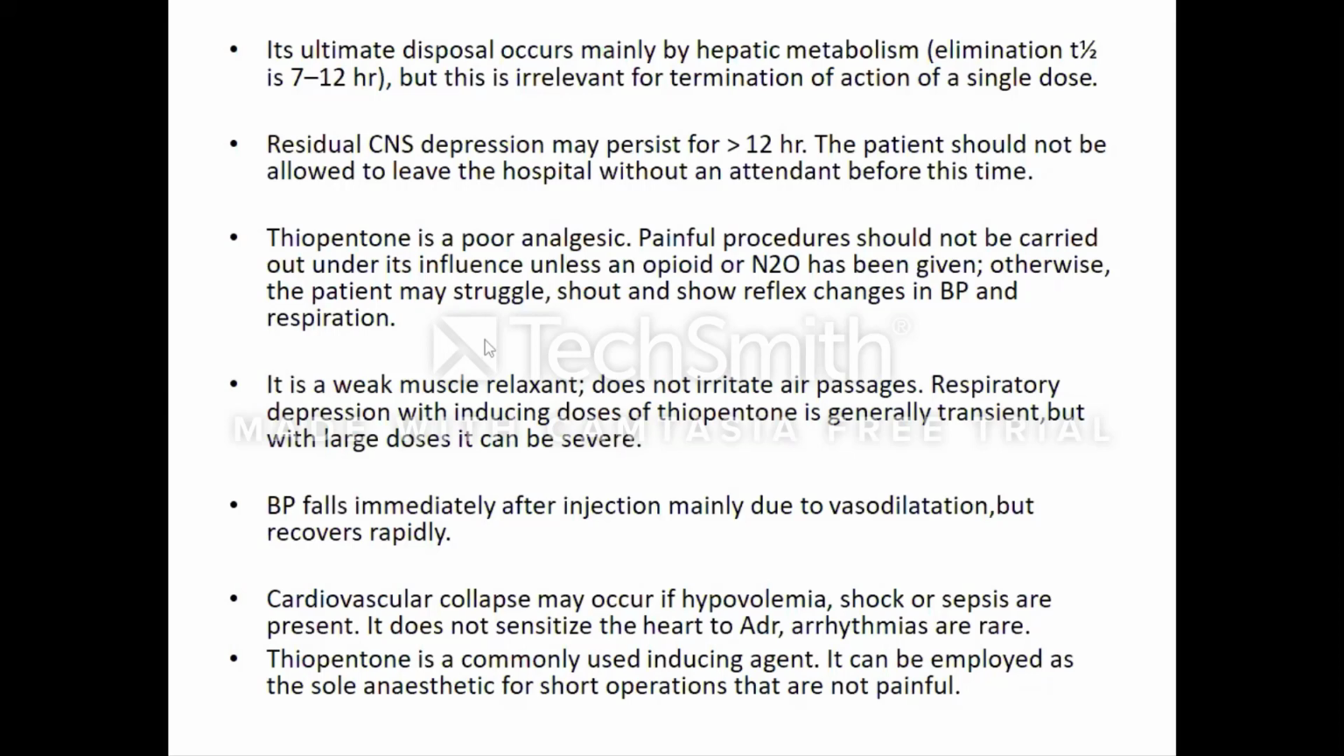It has muscle relaxant activity, but it is very weak. It does not irritate the air passage. Yes, but it causes respiratory depression with inducing doses of thiopental. And if you further increase the doses, respiratory depression is likely to be more severe.